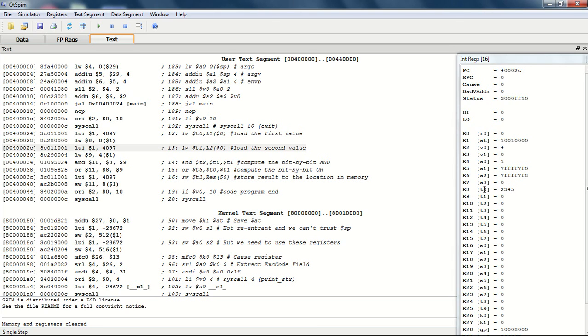As we single step through the program, the first value is loaded in the register. Our first instruction is load L1 to register T0. As we can see in the register pane, the value of L1 is stored in T0. Similarly, when we move to the next instruction, it causes the value of L2 to be stored in register T1. As you can see, there are changes in the register pane.